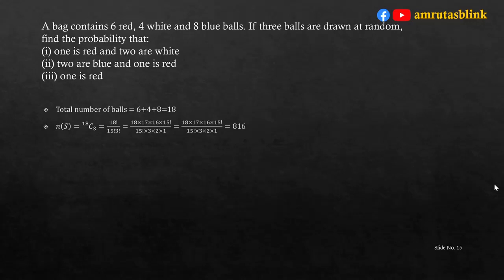So, upon simplification, we get 18 factorial as 18 into 17 into 16 into 15 factorial upon 15 factorial into 3 into 2 into 1. Now, this 15 factorial and 15 factorial will get cancelled. So, we have 18 into 17 into 16 upon 3 into 2 into 1, that is 816. So, in the sample space there will be 816 events.